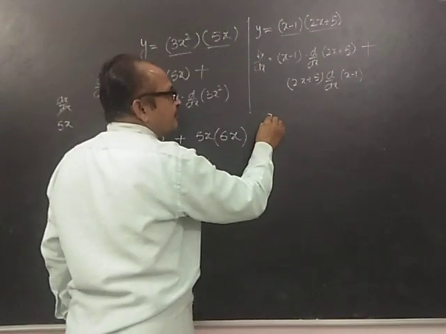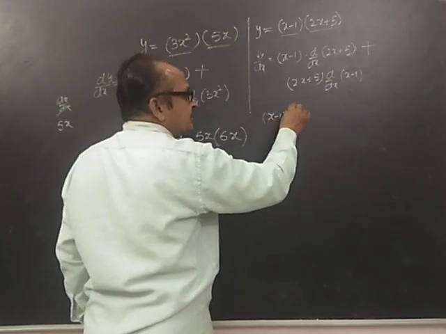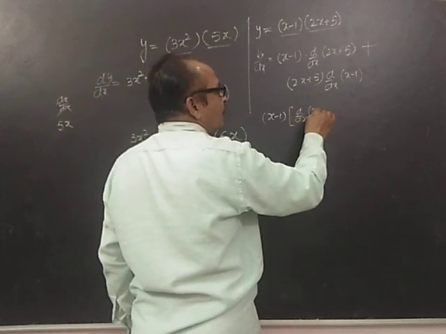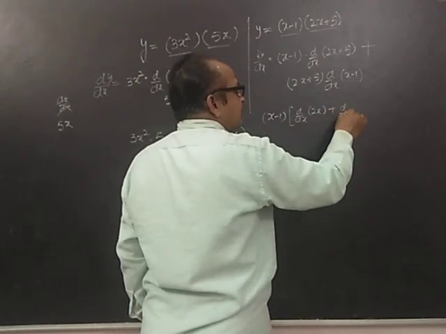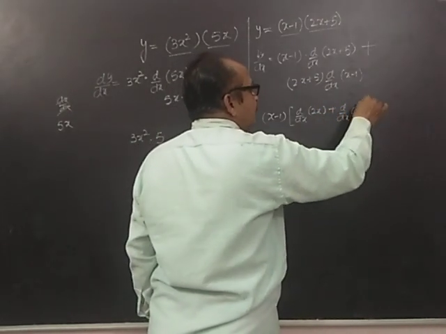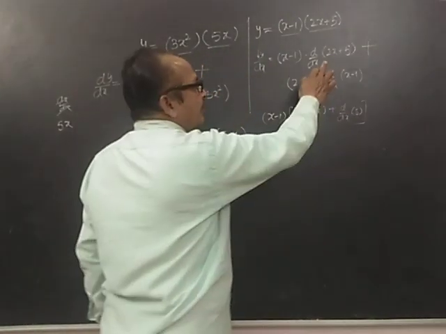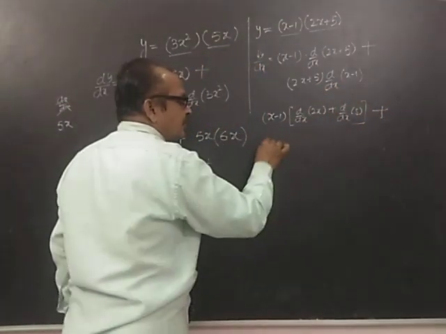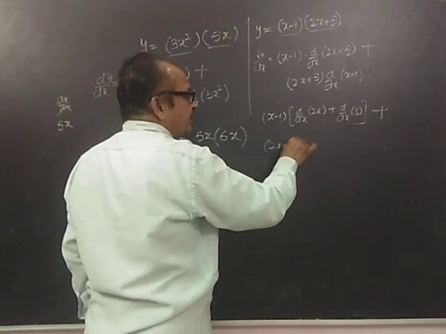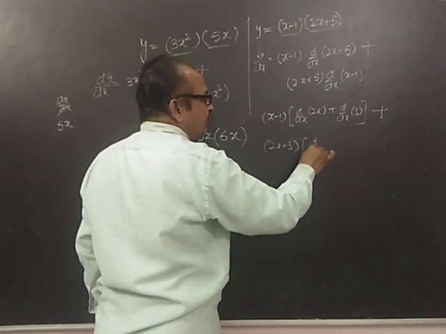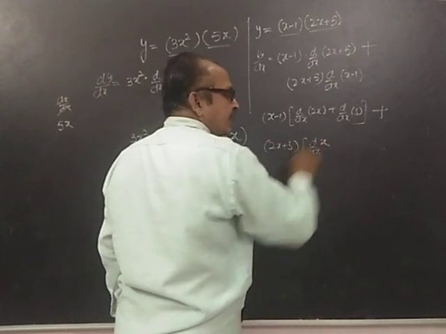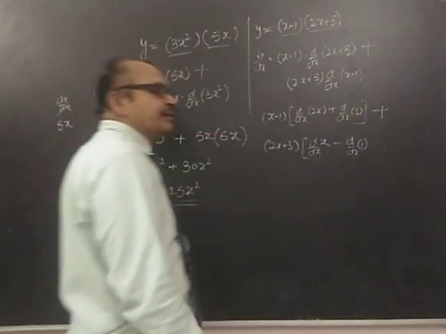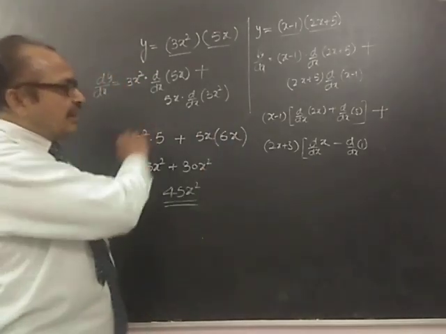तो कैसे लिखा जाएगा बेटा? x minus 1 will remain as it is. तो सबसे पहले क्या करेंगे, d by dx of 2x plus d by dx of 5. Any doubt? तो हमने क्या किया, दोनों का डेरिवेटिव सेपरेट किया है, then plus, so 2x plus 5 will remain same. So first will be d by dx of x minus d by dx of 1. Any doubt? Shabash. Very good.